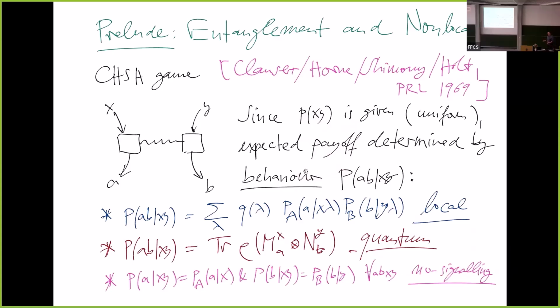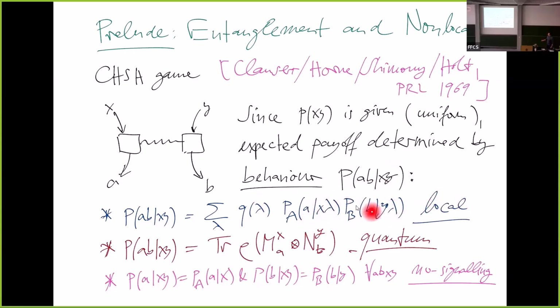If we are not the players and not the referee, we just observe what's going on, and we see that they behave according to a conditional distribution of A, B given X, Y. In the history of physics, we distinguish different classes of behaviors. This is what Bell introduced, the local hidden variable theory.